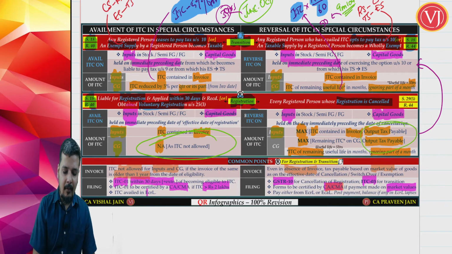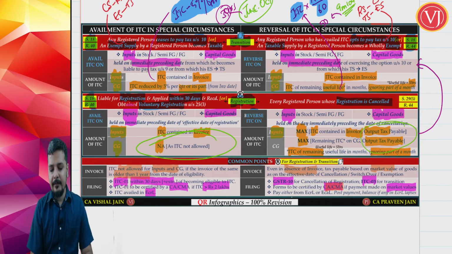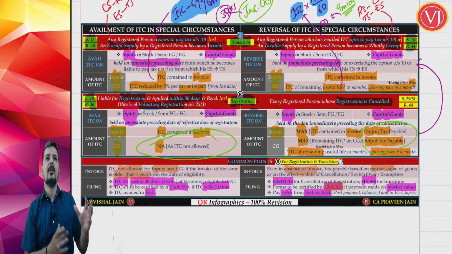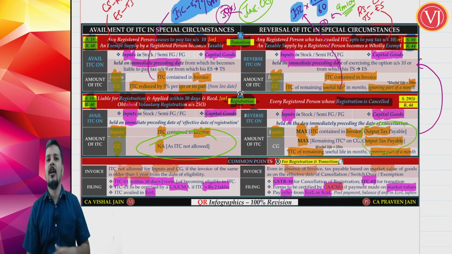For availment, whatever amount is there, it will come and sit in your credit ledger. For reversal, whatever amount you have to reverse, you can pay it either from the credit ledger or cash ledger. So say for example you have to pay 10 lakhs, pay it using either the credit ledger or cash ledger. If you have credit, first use the credit ledger, then the balance from the cash ledger.